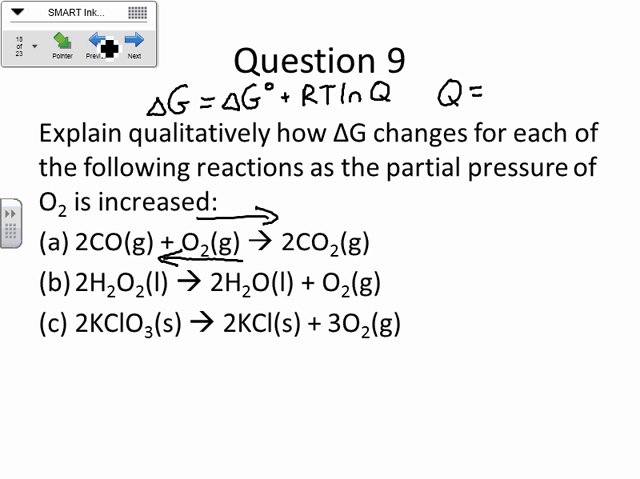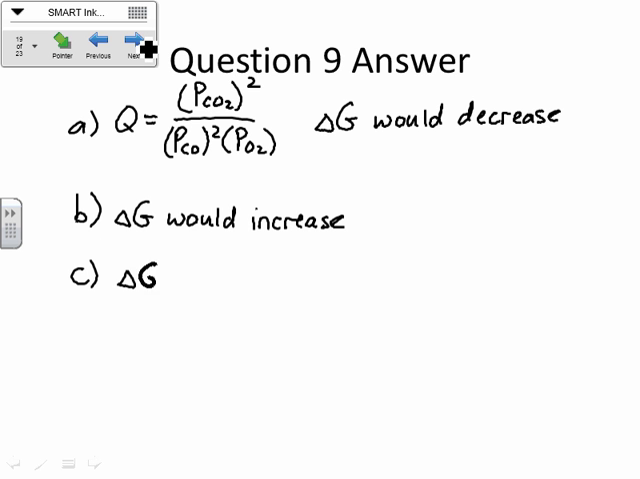And then for the last one here, for letter C, again, the oxygen is on the right side, on the product side, so that's going to do the same thing as the second one. Delta G would increase. Okay? So I want you to understand how changing something, changing a pressure, can actually affect your delta G. Okay, you have to think about it in terms of Le Chatelier.